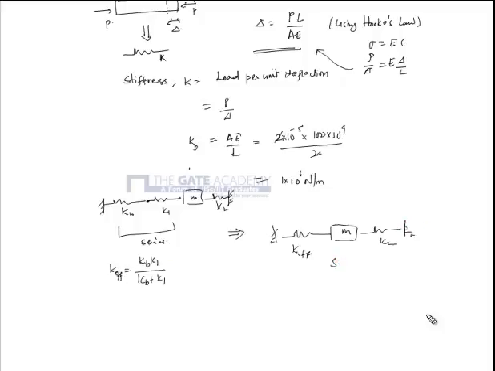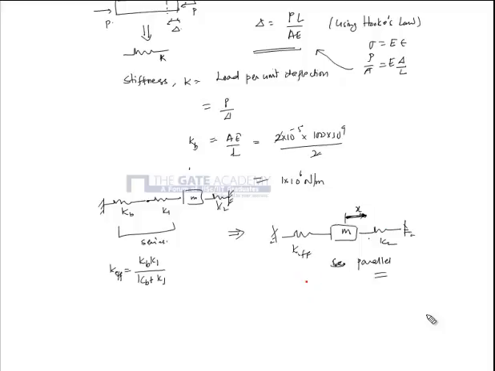So now this is in parallel. Why is it in parallel? Because once you deflect the mass by, say, an amount x, the deflection of both is the same, and the load is shared. The load will be shared, and the deflection is the same. So it is in parallel.